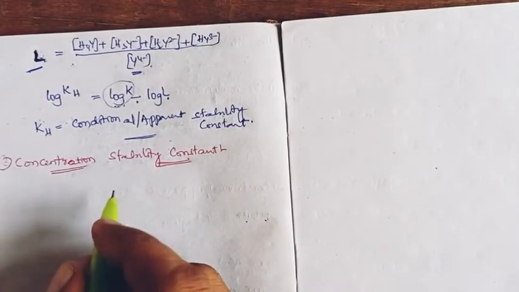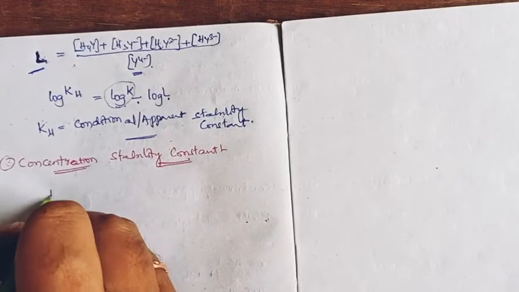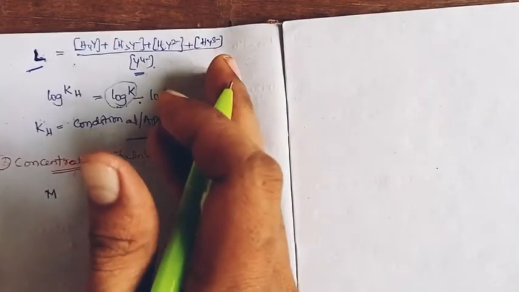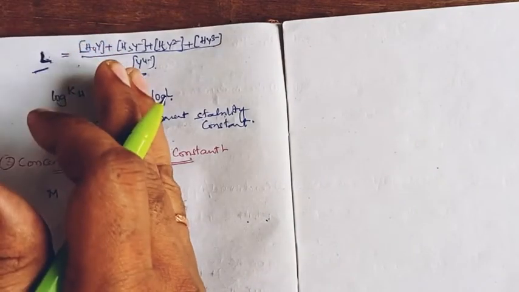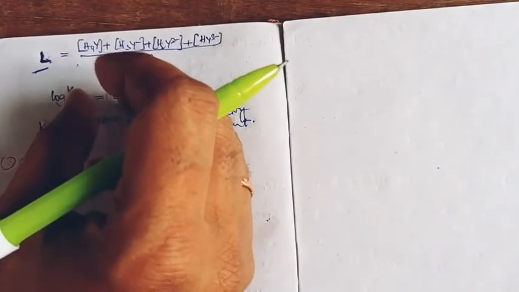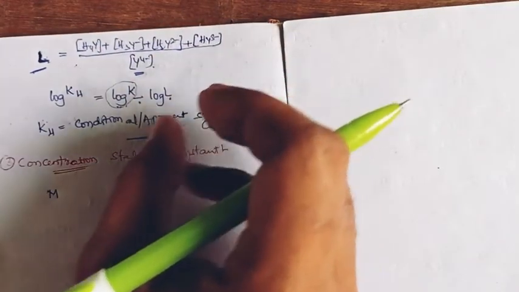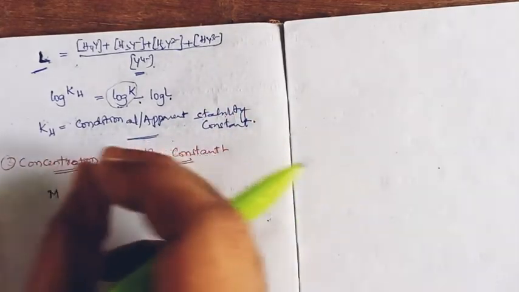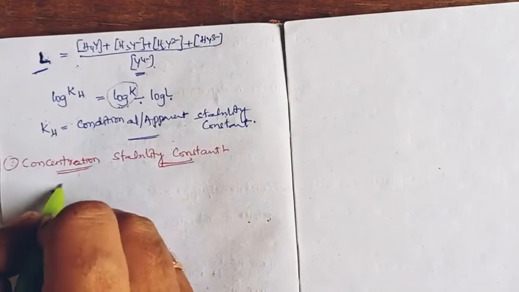The error factor from the metal side is the same. On the ligand side, there are active sites and inactive sites. Only active sites take part in the complexation; the inactive sites cannot participate.